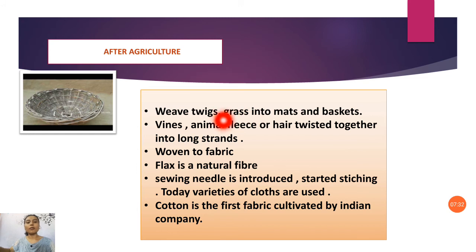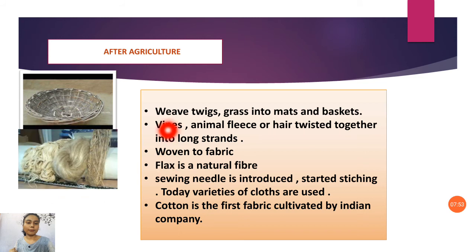Next is vines, animal fleece or hair twisted together. In those days, vines means the creeper plants. Creepers will be there, no? Creeper plants are called vines. Vines and animal fleece or hair were twisted. Those days hair started to be twisted. We already read this in cotton. Same here, they used to twist the hair over one another and make a fabric structure. Then they used to cover themselves.